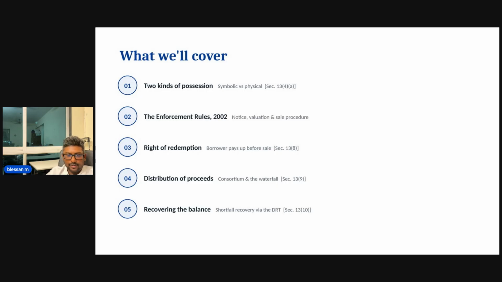So how the valuation has to be done matters, because the borrower might challenge this particular aspect, saying that they have undervalued my property and sold it at cheap rates. So all these questions will come into the picture. It is always prudent to look into the Enforcement Rules before the sale, and the sale procedure has to be followed.